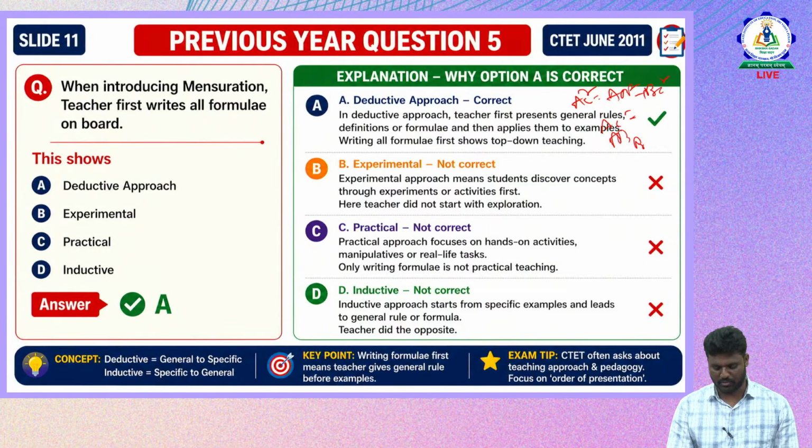Now the experimental approach. Experimental approach means students discover the concepts through experiments or activities first. Here the teacher does not start the exploration, the students start the exploration. They discover the concepts by performing an activity, an experiment, or through inquiry. That is the experimental approach. But what they are asking here is, introducing the mensuration topic, first write all the formulas on the board.